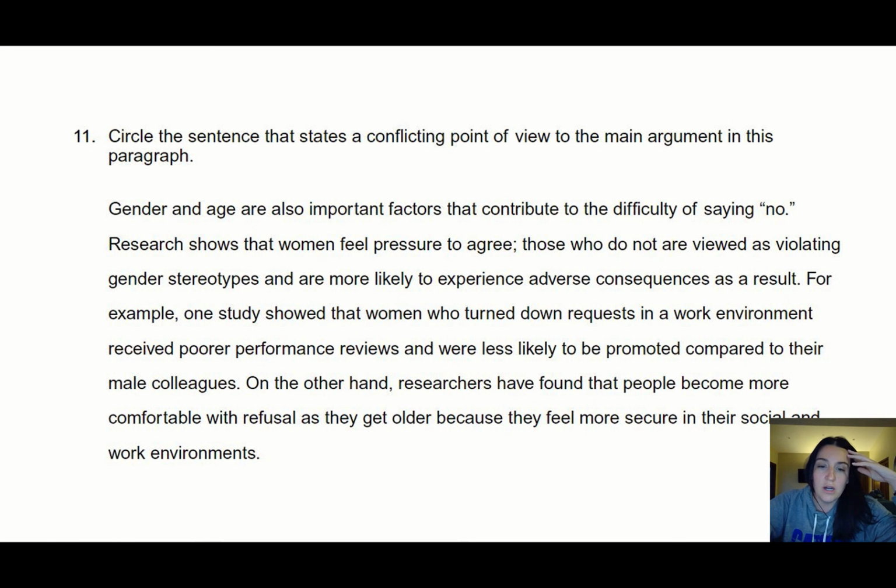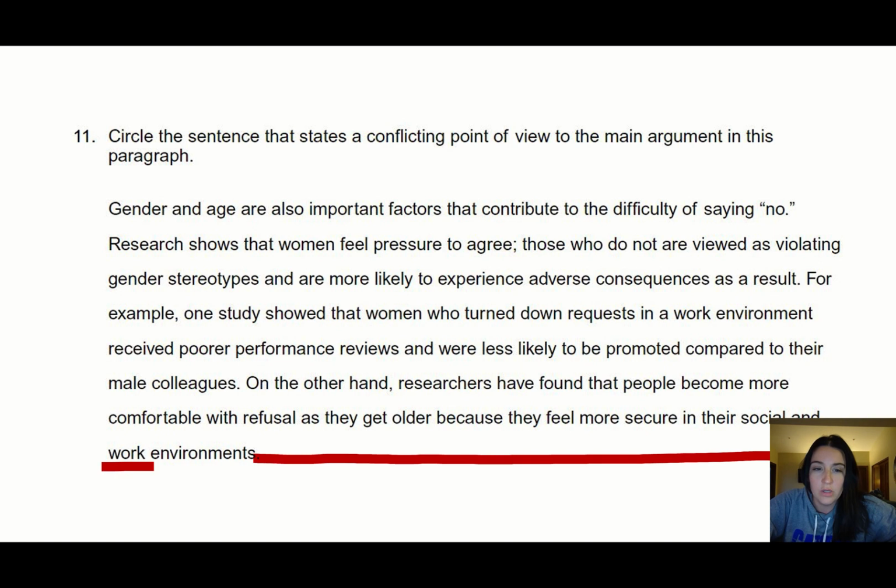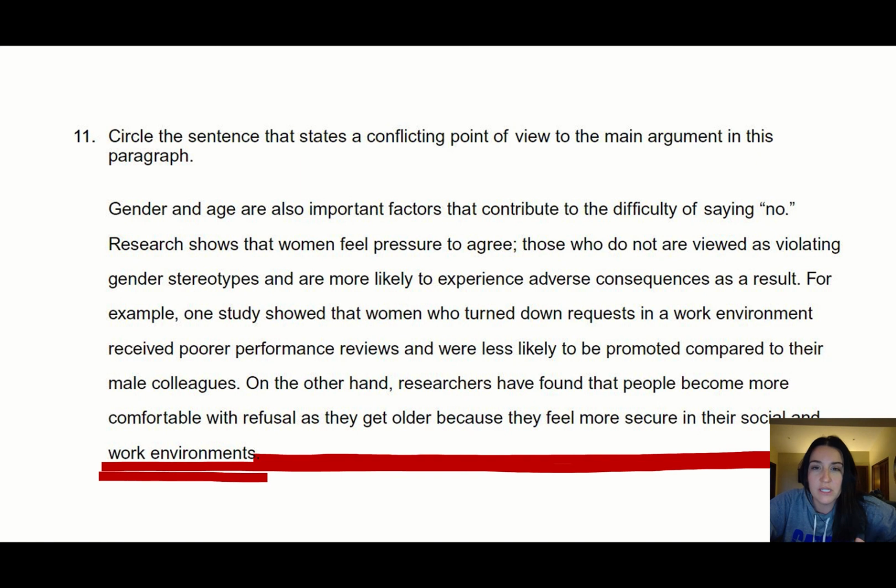And so the last sentence says, on the other hand, researchers have found that people become more comfortable with refusal as they get older because they feel more secure in their social and work environment. So this is conflicting because it's saying that actually age makes it easier to say no once you get to that older age. So, on the other hand.